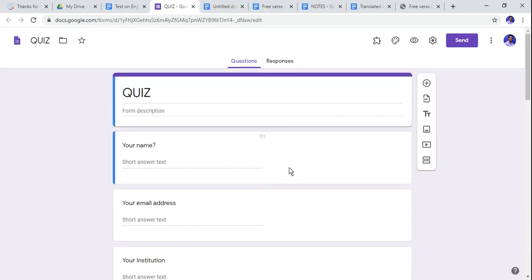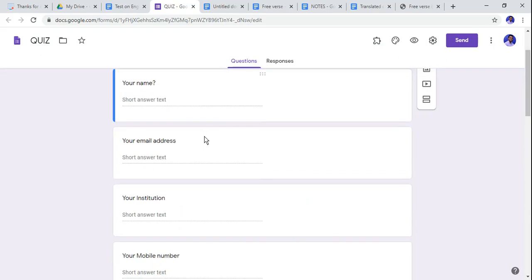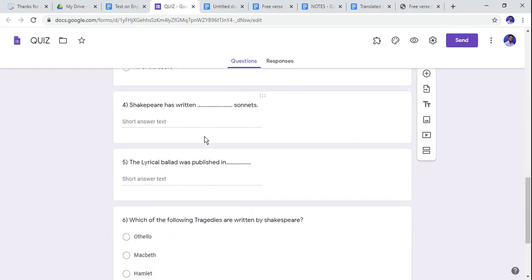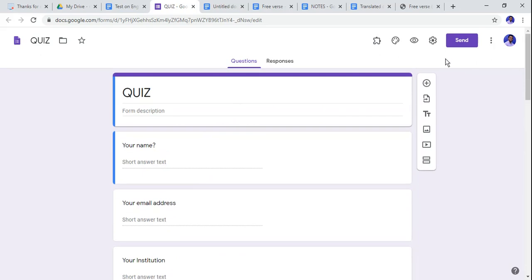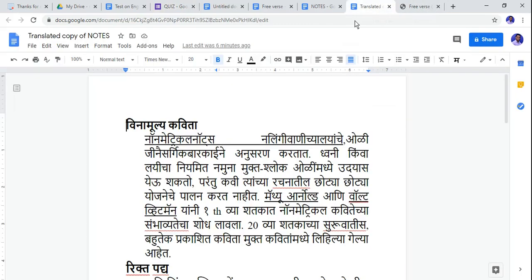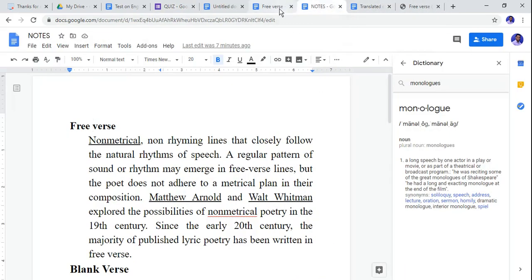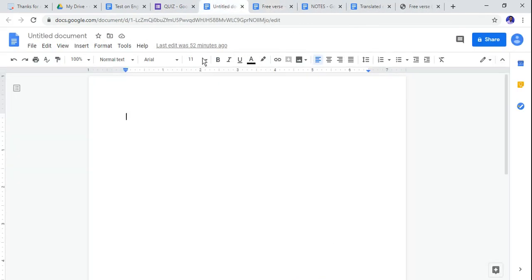So without wasting time, you can use Google Docs and Google Form simultaneously. Like this, all these questions are ready to use, or I can send this page to someone as a quiz. So this is how you can enjoy the facilities and features available with Google Docs.